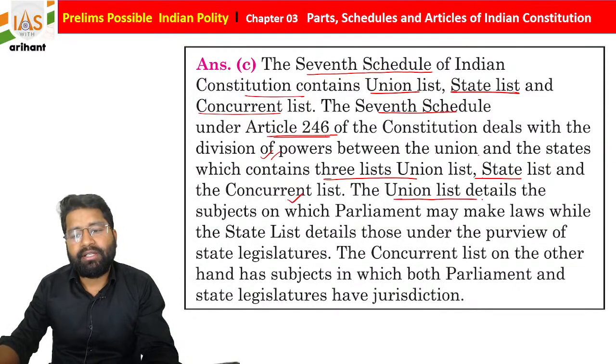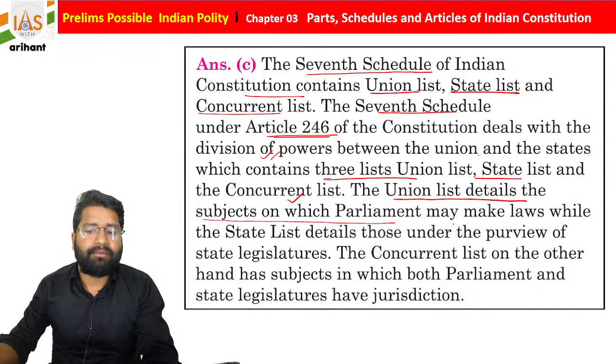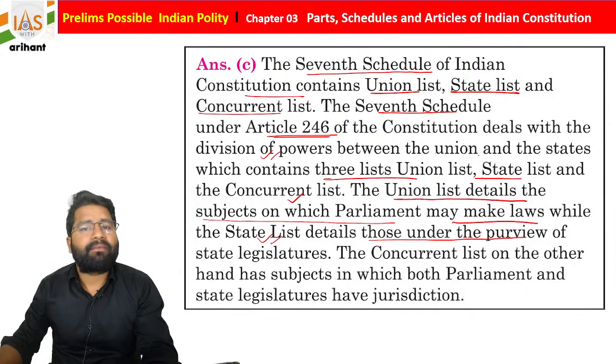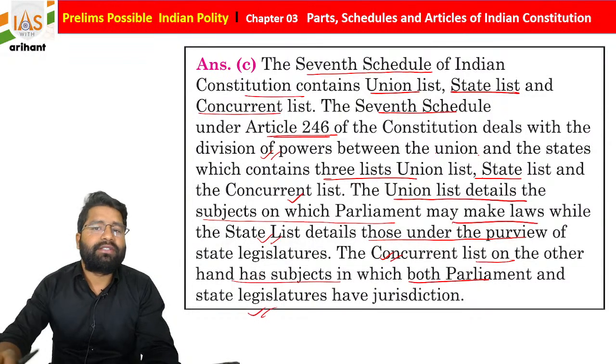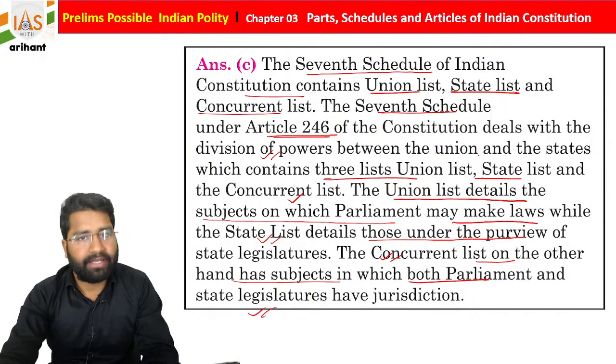The Union List details the subjects on which Parliament makes law, while the State List details the subjects where only the state can make law, and the Concurrent List, students, on the other hand, has subjects in which both Parliament as well as the state legislature have jurisdiction. Getting it? Able to connect it? This is important.